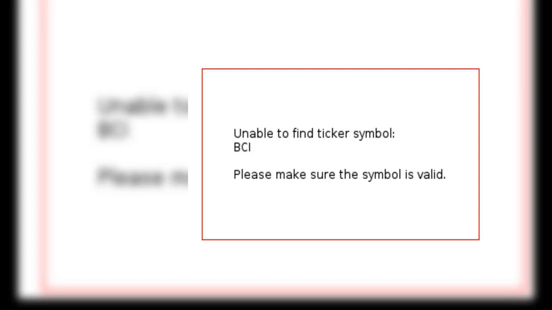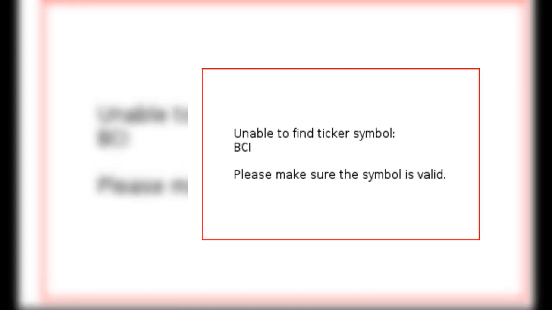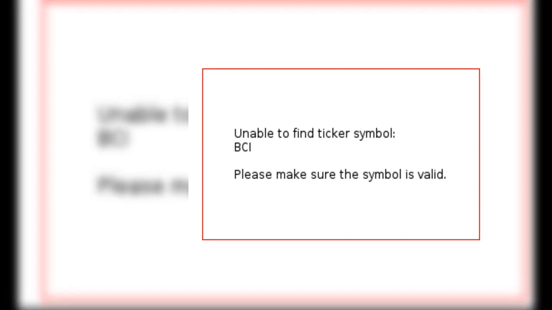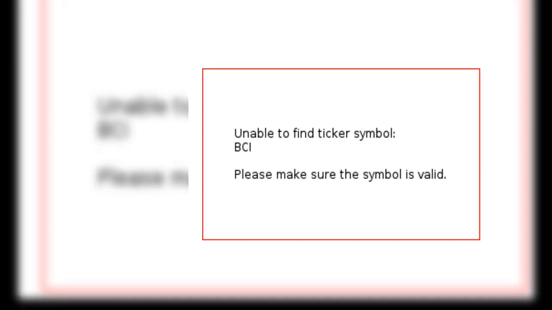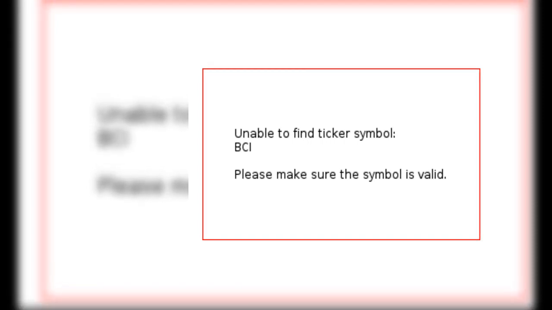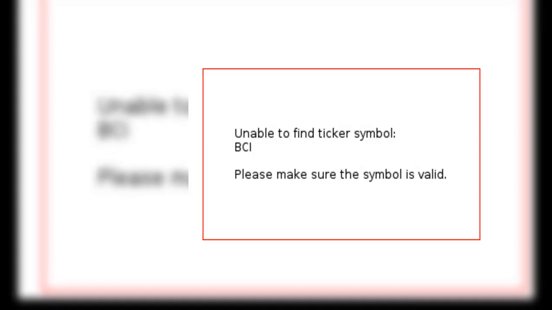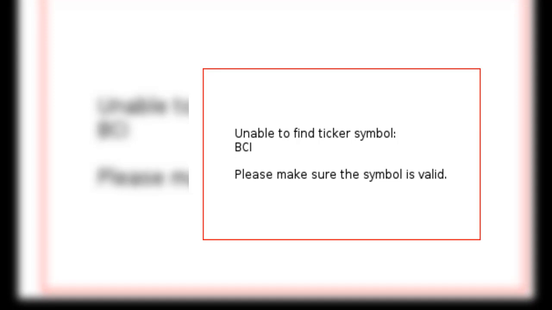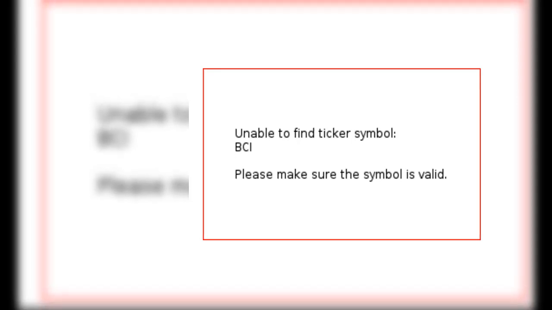CCI generally measures the current price relative to the average price level over a specific time period. CCI is relatively high when prices are much higher than average, and relatively low when prices are much lower than the average. For further review, we can take a look at another popular technical indicator.